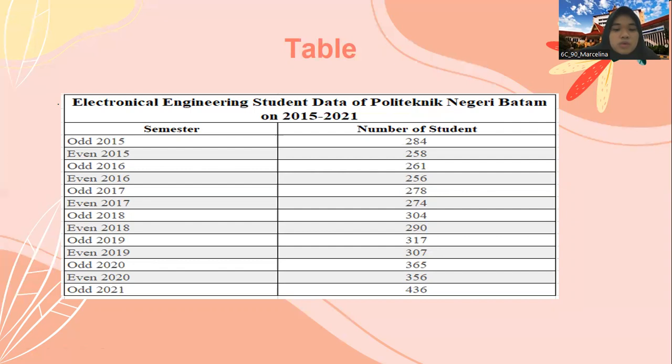In odd semester 2015, the total of electronic engineering students was 284, and in odd semester 2021, the total was 436. The number has increased by 2 times in the last 7 years, 2015 until 2021. We can expect that this number will continue to increase every year.